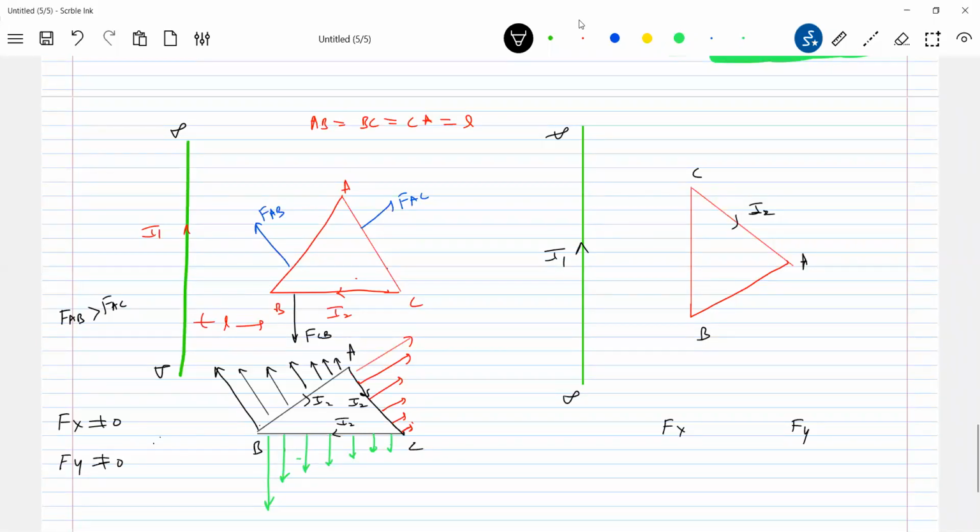So how to calculate? Calculate the total force FAB, then take the components of FAB and FAC along the y-axis. Compare with FCB. The resultant will tell you in what direction it will be. So altogether along the x-axis, I can say it will be towards left. About the y-axis, I'm not sure. We have to do the calculations.